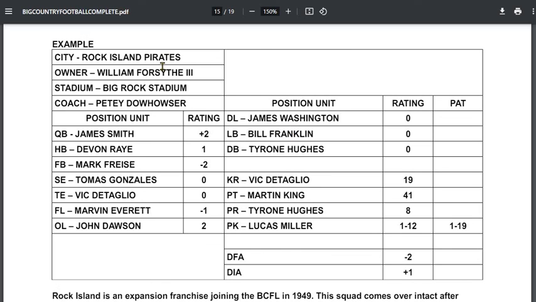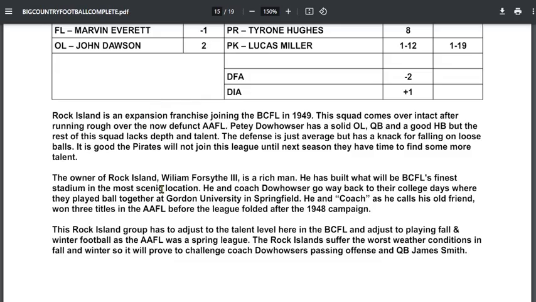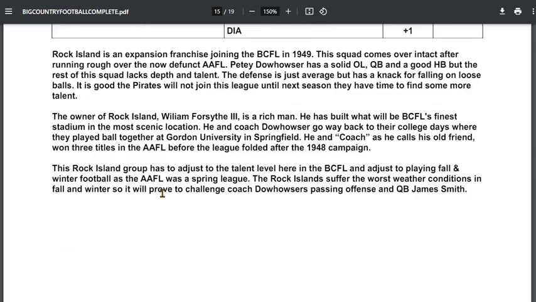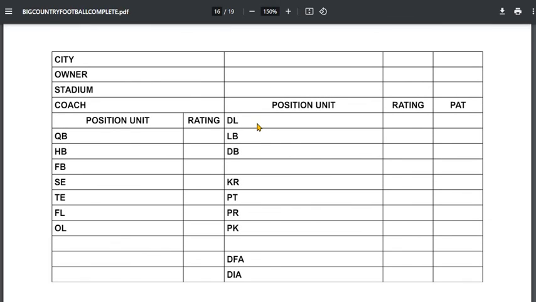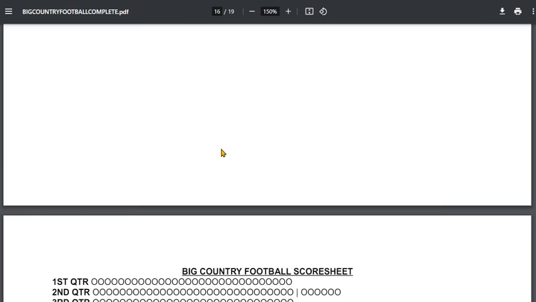There's a worksheet of the Rock Island Pirates. There's a write-up of the Rock Island Pirates. That would be my team if I was creating a team. And then I gave a worksheet. If you want to use this to make your teams and keep them in a folder, or you want to use it as a worksheet, there it is.